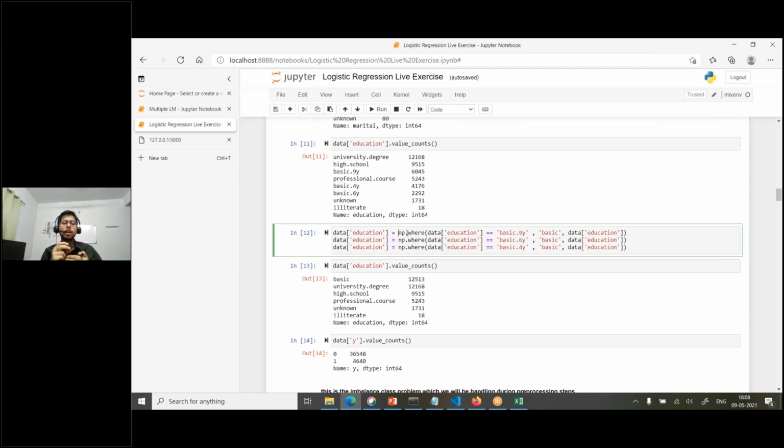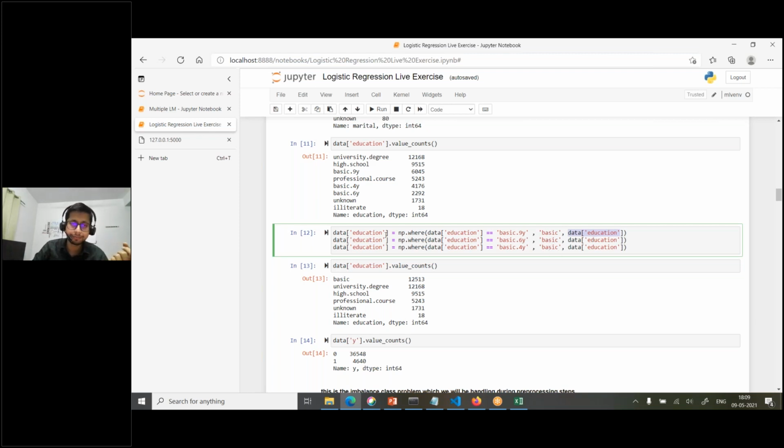NumPy is used for all kinds of numeric transformation and mathematical operations. Any kind of transformation you want to do in data, you can do with the help of this. So np.where you can use with pandas also. So np.where data.education is equal to basic.9y, and here this data frame comes from pandas, since you read pd.read_csv, that's how you got the data. You convert them to basic and then assign back to this one. So all basic.9y, basic.6y, basic.4y will be converted to basic and assigned back here.